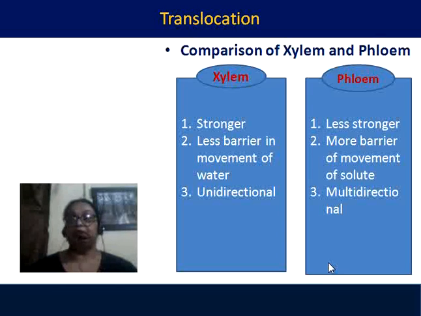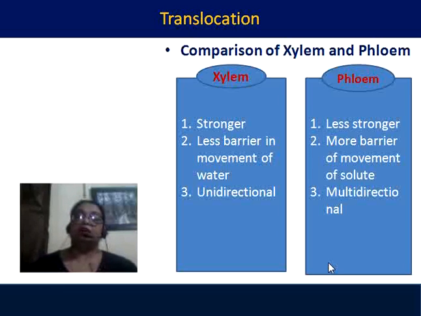But in the phloem, there is more barrier because the cytoplasm is there. Although in the sieve tubes the nucleus is not there or is rudimentary, cytoplasm is very much there. If cytoplasm is there, obviously osmotic regulation will be there, so there will be more barrier to the movement of solute through the phloem.